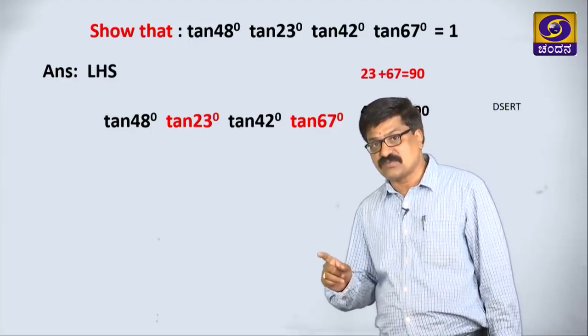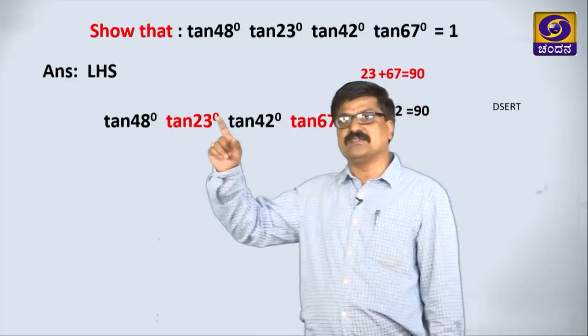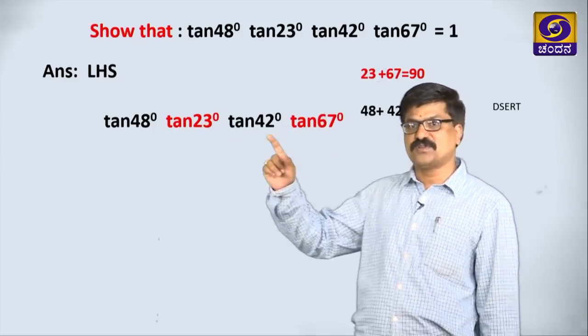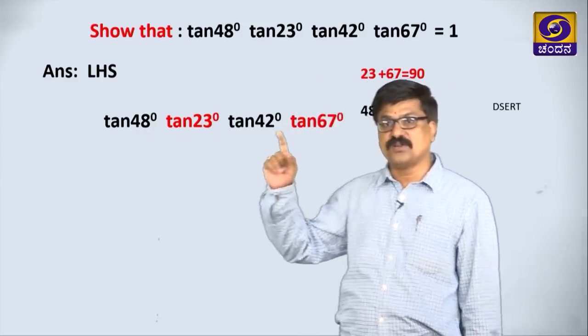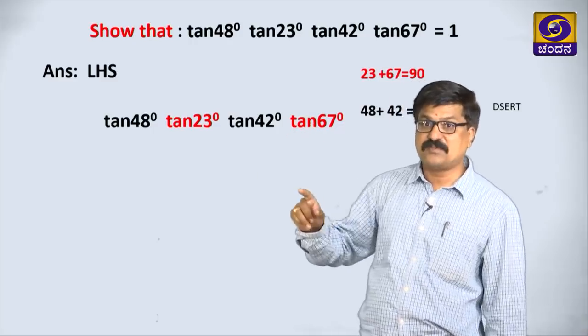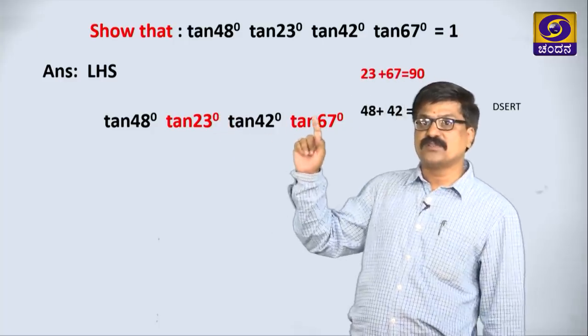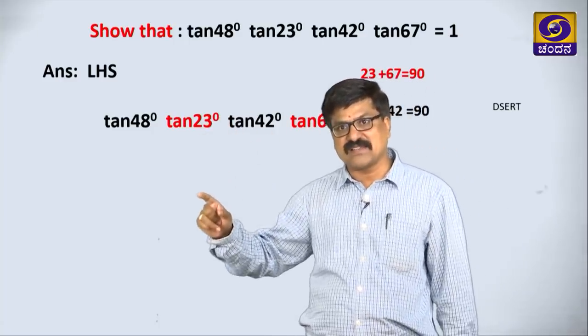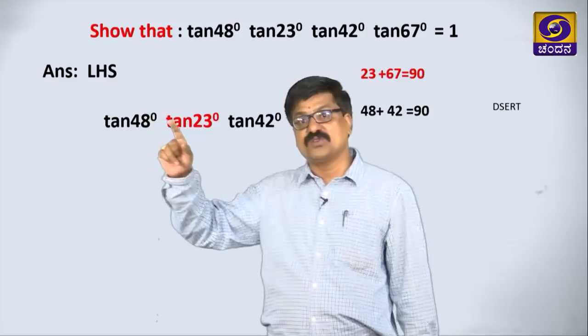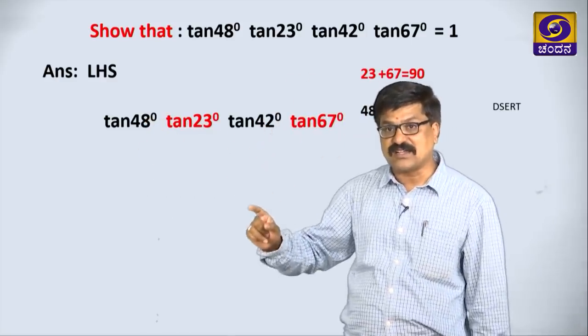Now, in the next step you must be very careful. This and this is the first group, these two are in the second group. While applying the next step, keep the smaller angle as it is. In this group, the smaller angle is 23, I am writing as it is. In these two, 42 is the smaller one, write as it is.